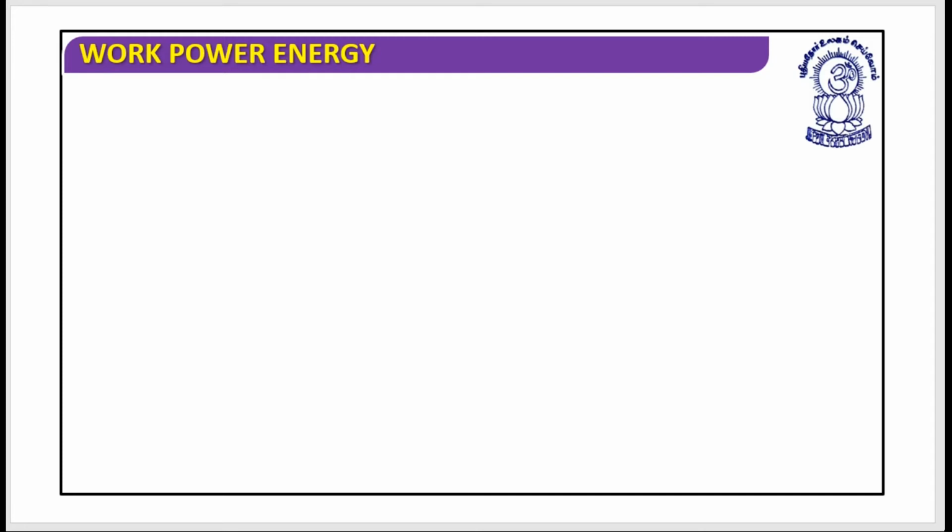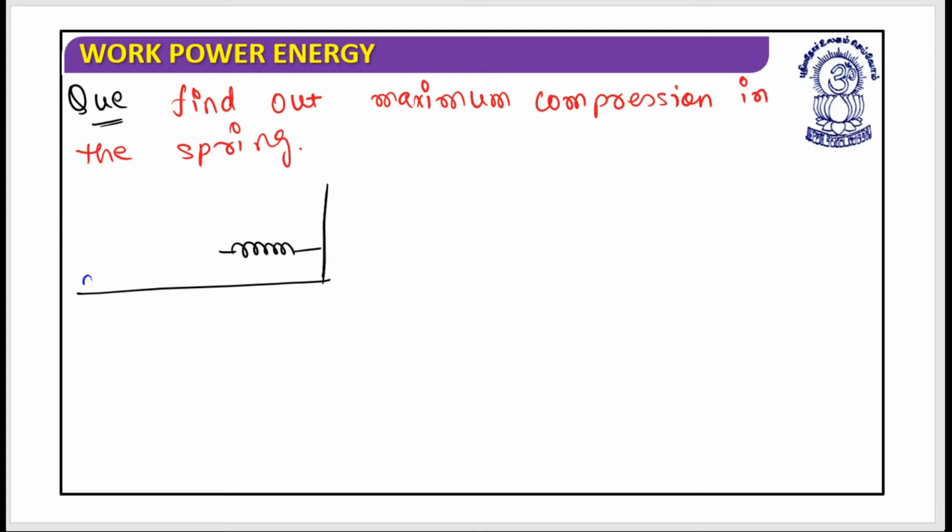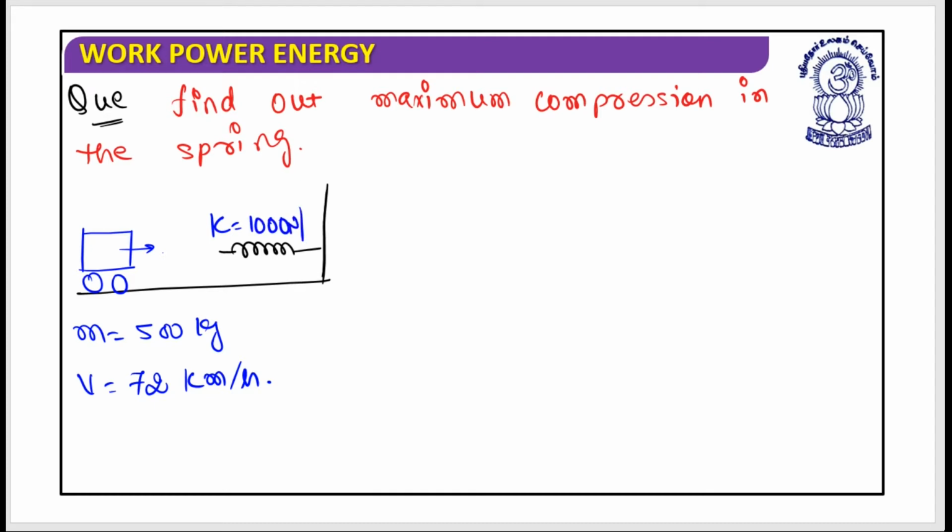Let's look at this question. Suppose the question is asked such that find out maximum compression in the spring, and the situation is given something like this, that this is a rigid support with which one end of the spring has been attached, and let's say this is a car, and this car has a mass of 500 kg, and it is moving in this direction towards the spring, and the velocity of the car is 72 kilometer per hour, and you have been given the spring constant of the spring, which is 1000 newton per meter.